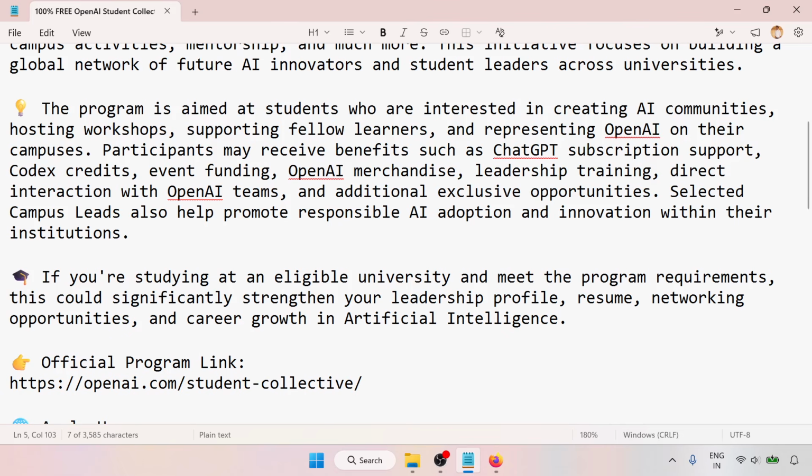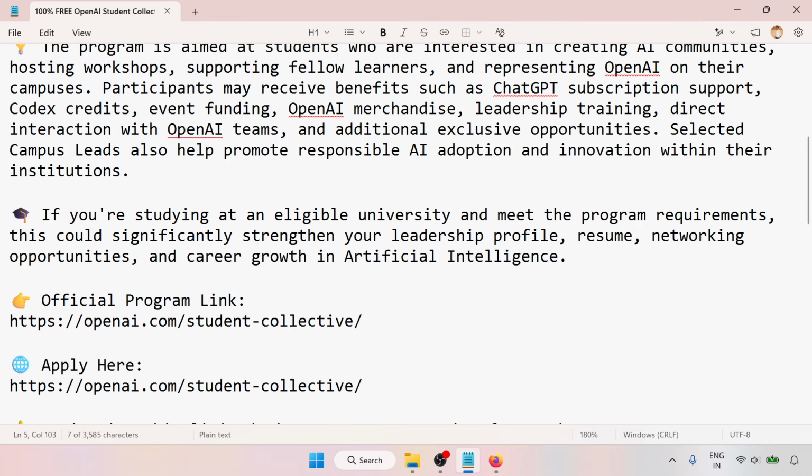This program is aimed at students who are interested in creating AI communities, hosting workshops, supporting fellow students, and representing OpenAI on their campus. Participants may receive benefits such as ChatGPT subscription support, Codex credit, event funding, OpenAI leadership training, direct interaction with the OpenAI team, and additional exclusive opportunities. Selected campus leads also help promote responsible AI adoption and innovation within their institute.